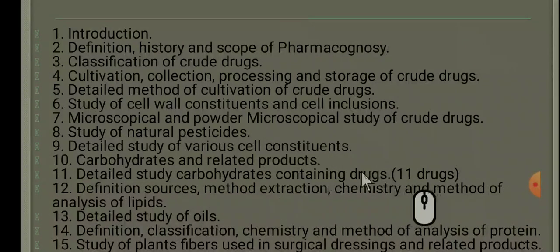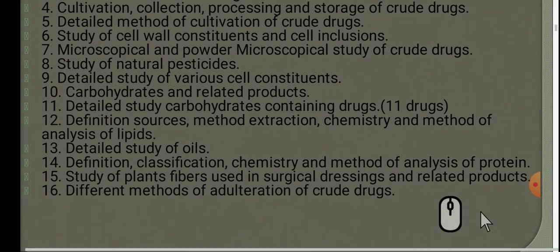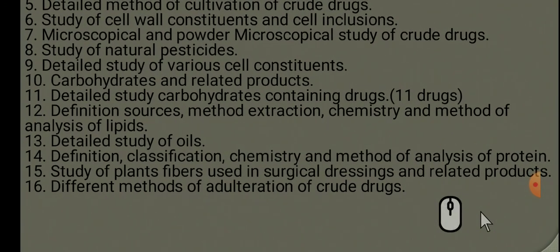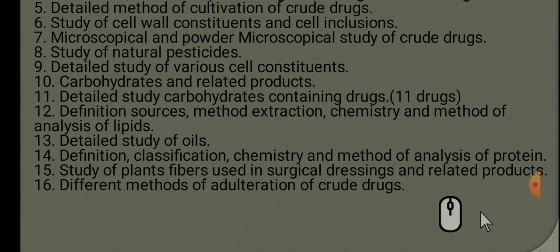then detailed study of carbohydrate containing drugs. In this topic we have to cover 11 drugs which are related to the carbohydrate category, then definition, sources, method of extraction, chemistry and method of analysis of lipid category drugs, then detailed study of oils, definition, classification, chemistry and method of analysis of protein, study of plant fibers used in surgical dressings and related products, different methods of adulteration of crude drugs.